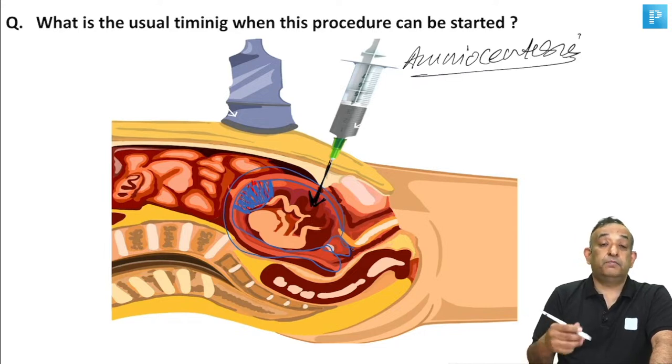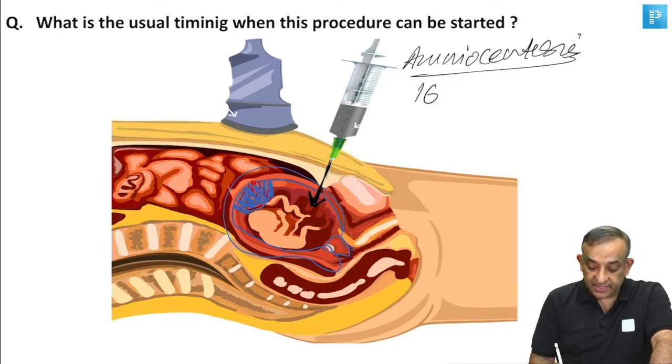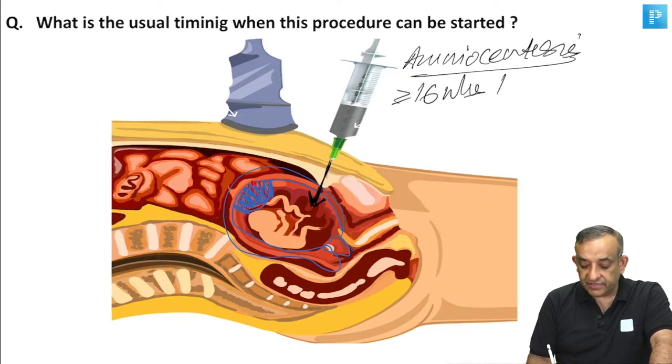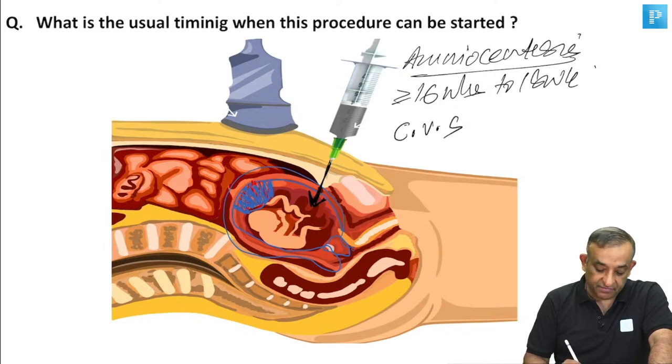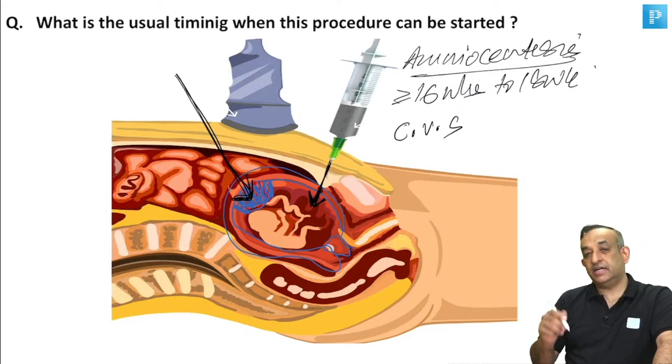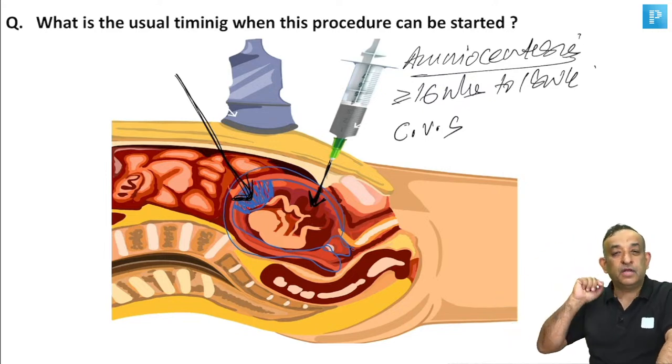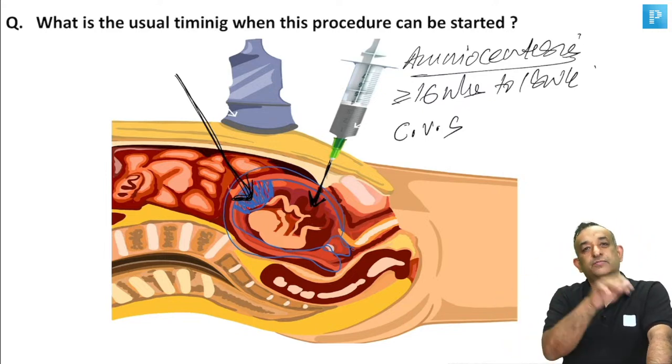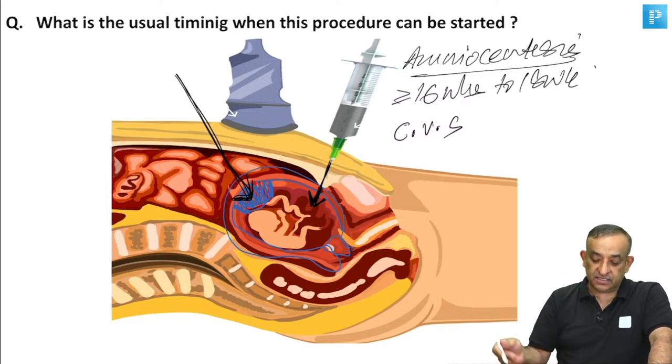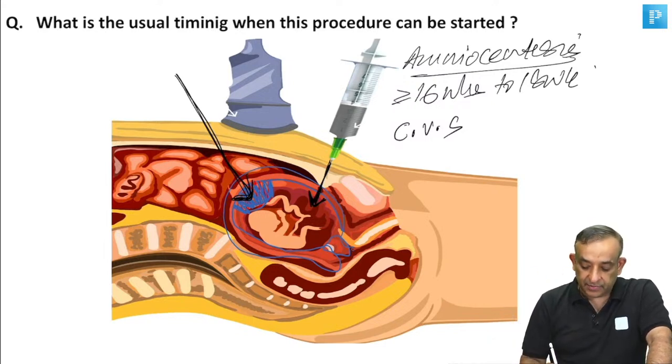Amniocentesis is best started at 16 weeks and later, after completed 16 weeks. So 16 weeks to 18 weeks is the time for an amniocentesis. If the needle was here into the placenta, we can put a needle into the placenta through the abdomen. We can put it from the vagina also. You can do a transabdominal CVS or a transvaginal CVS. So chorionic villus sampling is done around 10 to 13 weeks.